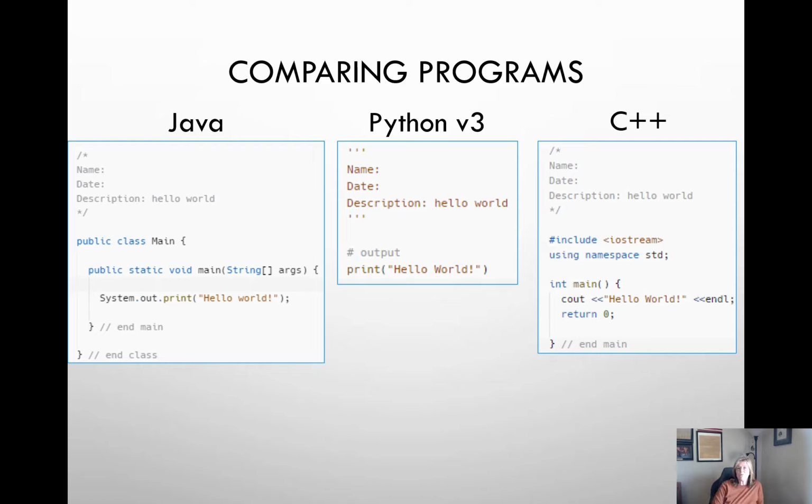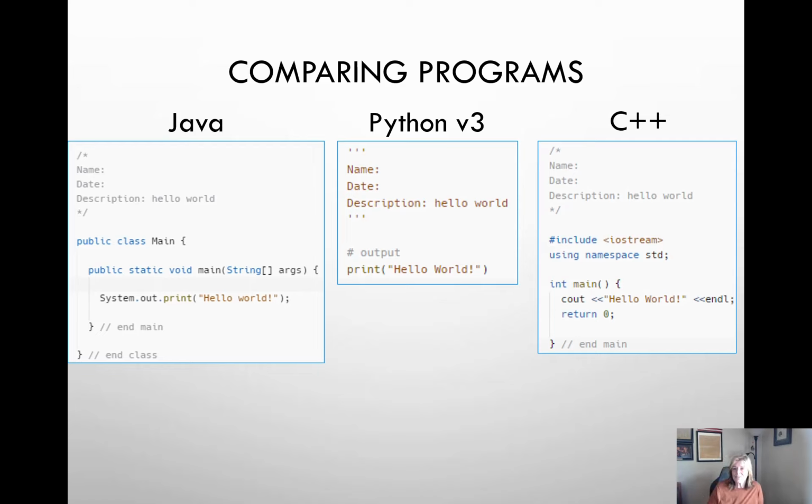Between the three of them, both Java and C++ use dual forward slashes for single line comments. So I see an example at the end of main and the end of the class, and here at the end of main in my C++, they're dual or two forward slashes. Multi-line comments are slash asterisk to open and asterisk slash to close, both in Java and C++. Now in Python, a multi-line comment is three tick marks to open and three tick marks to close, and then the pound sign for a single line comment.